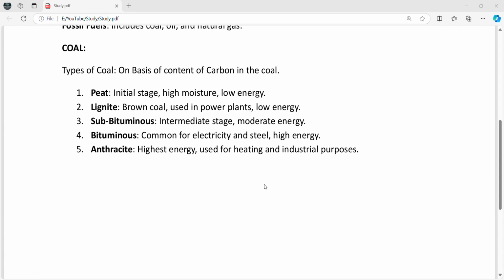And coming to the regions, where do we find the lignite mines? We find the lignite in Tamil Nadu, Rajasthan, Gujarat, Kerala, and the bituminous coal in Jharkhand, West Bengal, Odisha, Chhattisgarh, and Madhya Pradesh. Actually, India is among the top five leading producers of coal in the world.